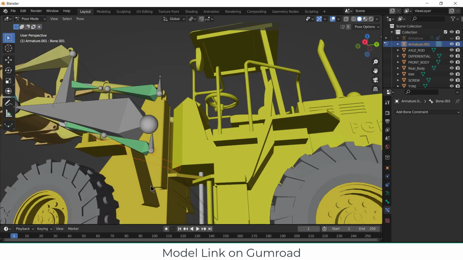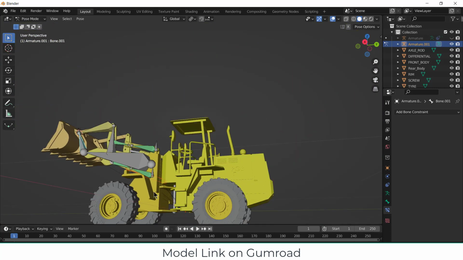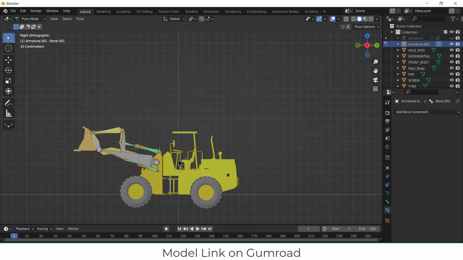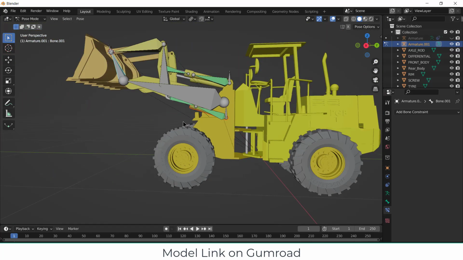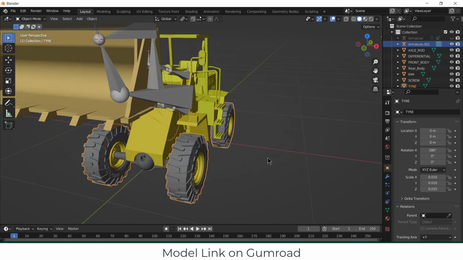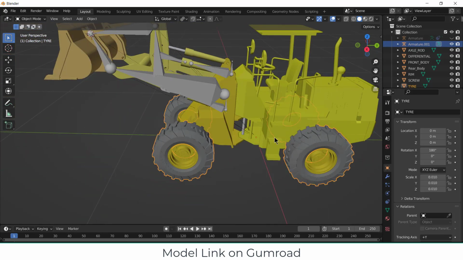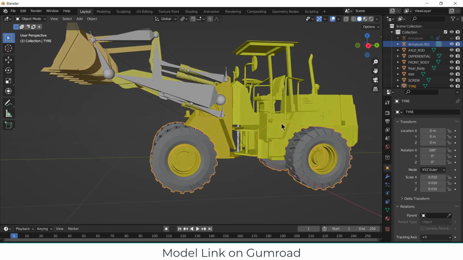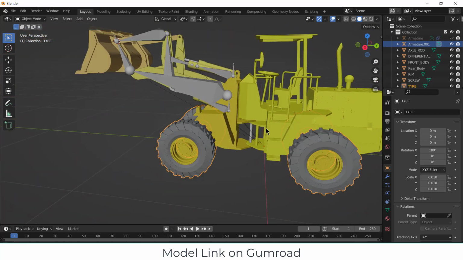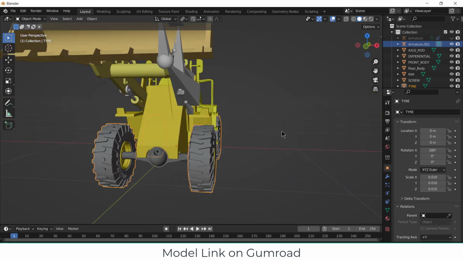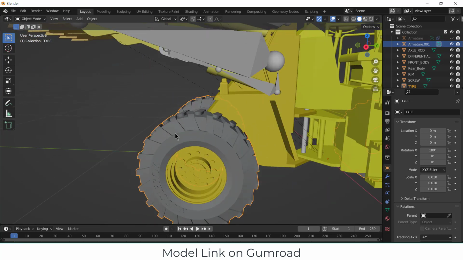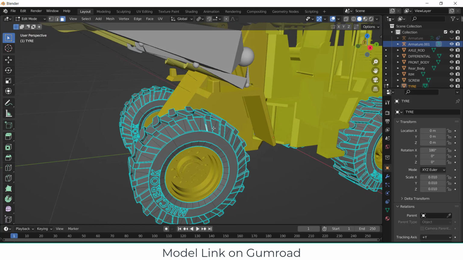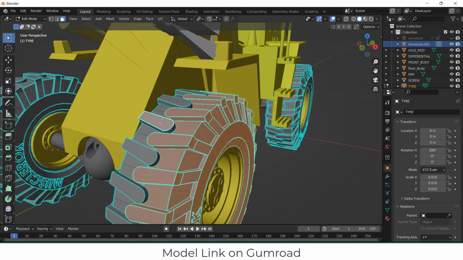Now let's do the rigging of these wheels as well, so that when we move forward they will rotate, and these wheels are not independent, so I have to make it independent first. Press Tab, select this, press L, select this, press L.